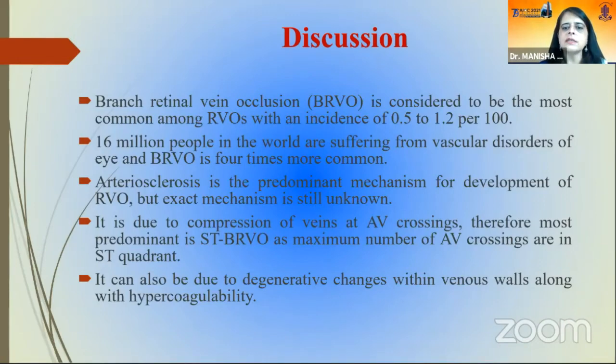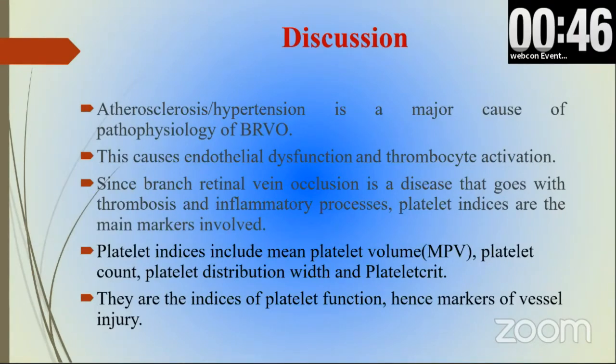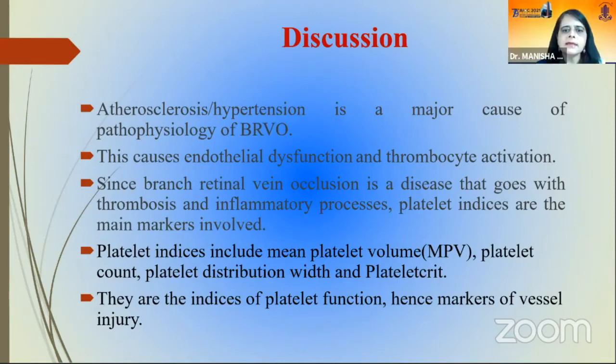It can also be due to degenerative changes within venous walls along with hypercoagulability. We found that atherosclerosis or hypertension is a major cause of pathophysiology of BRVO. This causes endothelial dysfunction and thrombocyte activation. Since BRVO is a disease that goes with thrombosis and inflammatory processes, these are the main markers involved. Platelet indices include mean platelet volume, platelet count, platelet distribution width, and plateletcrit.